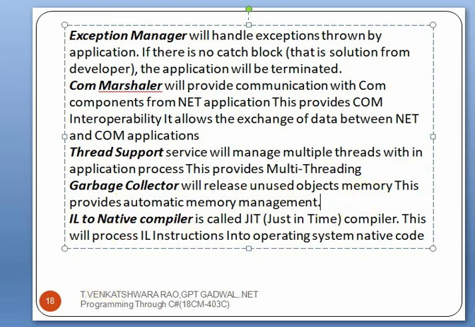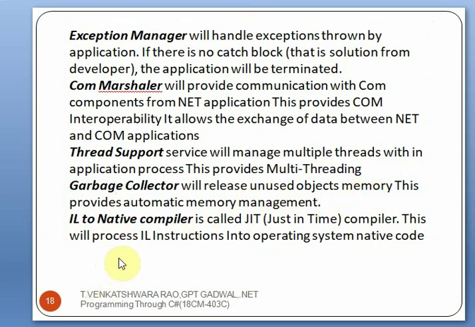The next one is the IL, intermediate language to native compiler. It converts the intermediate language again to the native code. For this we use the JIT compiler, JIT meaning just in time, to convert the intermediate language to native code. Source code is converted to the intermediate language, and the intermediate language is converted to the native language. To convert the source code to intermediate language, we use the compilers. For Visual Basic, we use the Visual Basic compiler. For C#, we use the C# compiler. So we get the intermediate language, and the intermediate language is again converted to the native machine code by using the JIT compiler, the just-in-time compiler.